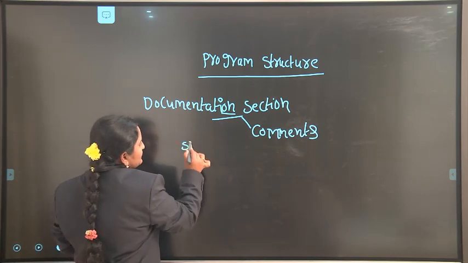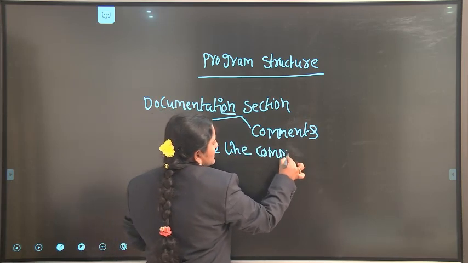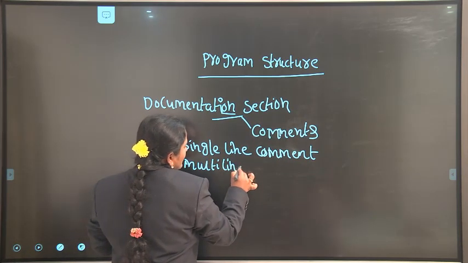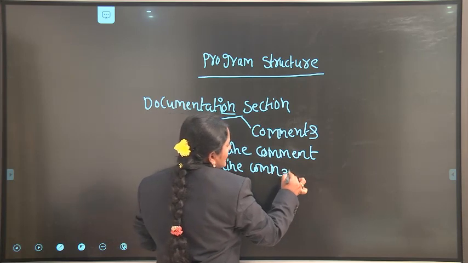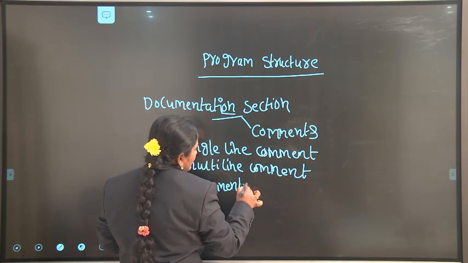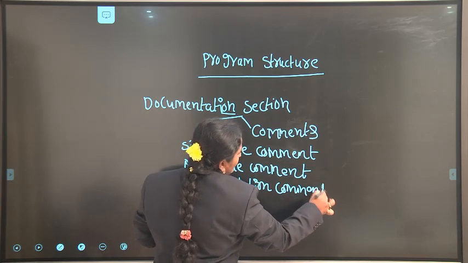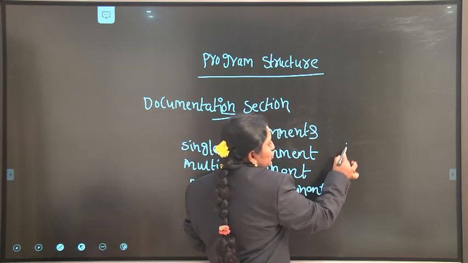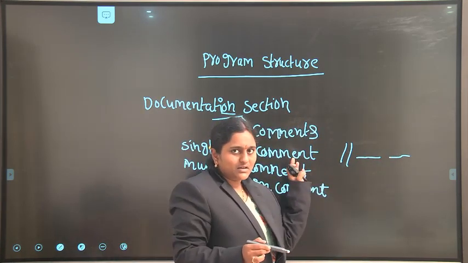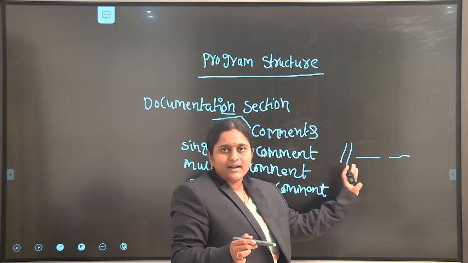Single line comments, multi-line comments, and documentation comments. A single line comment starts with two forward slashes, and you write a comment here. I already discussed this. This statement is ignored by the compiler, and the statement does not get executed.